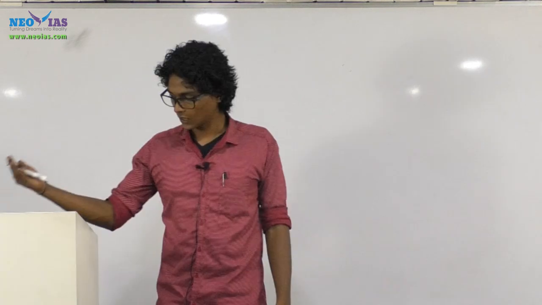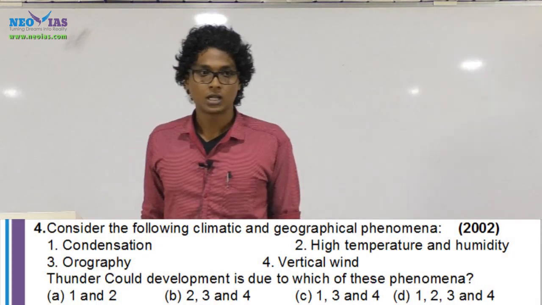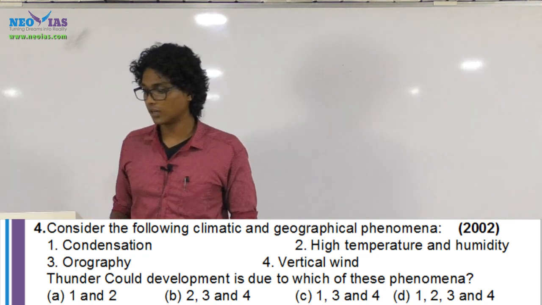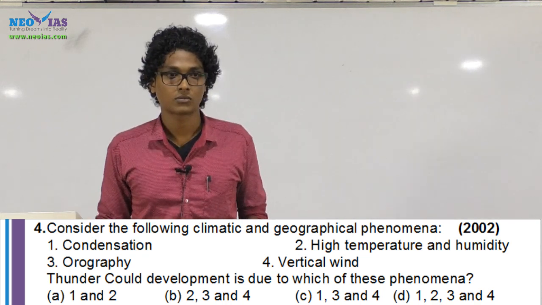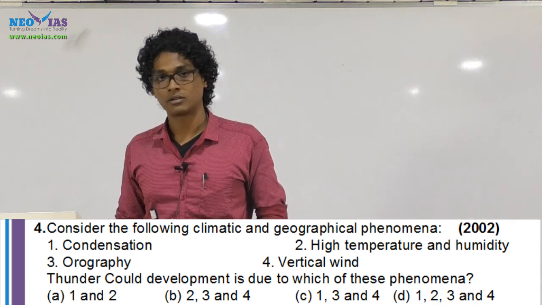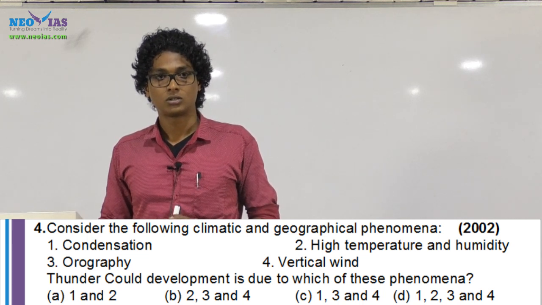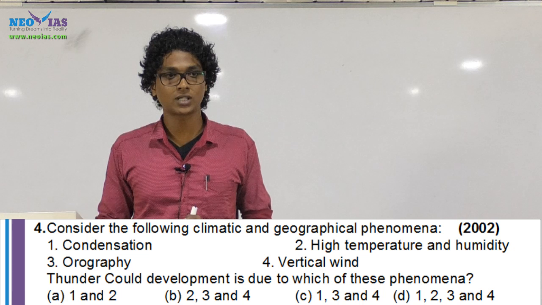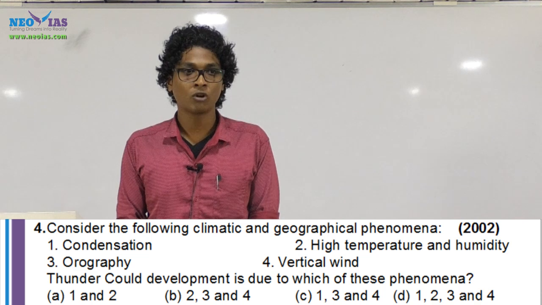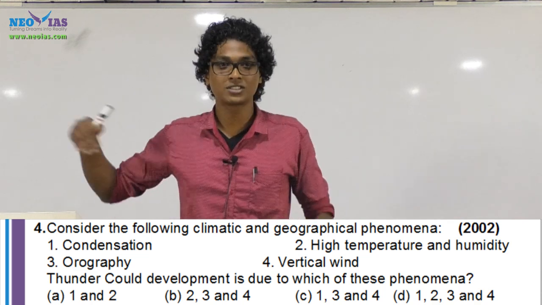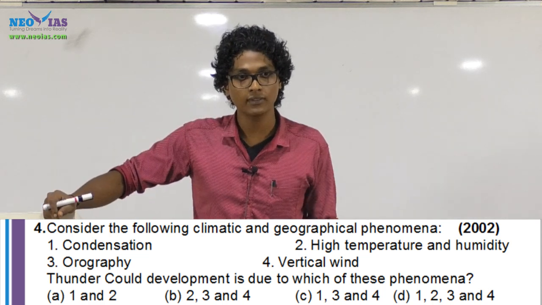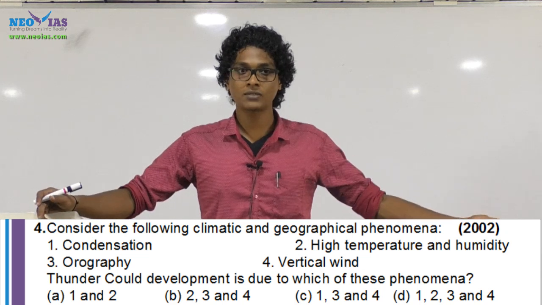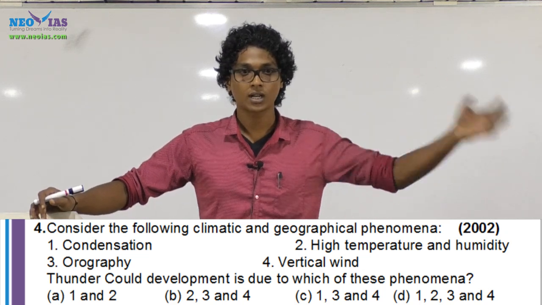Fine. Now, think about the fourth question. Consider the following climatic and geographical phenomena. Thundercloud development is due to which of these phenomena? Option 1: condensation. True or false? Does condensation result in the formation of a thundercloud? See, it's a cloud. How will a cloud form without condensation? The question is about which of the above factors result in the formation of a thundercloud. Simply, condensation will be there. You know, cloud is a form of condensation.